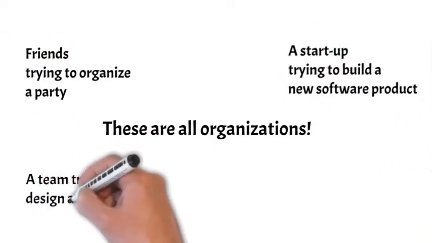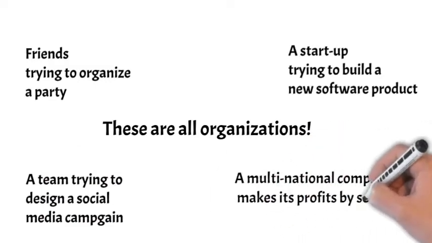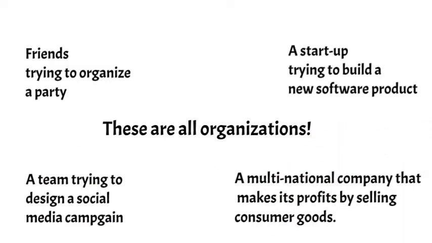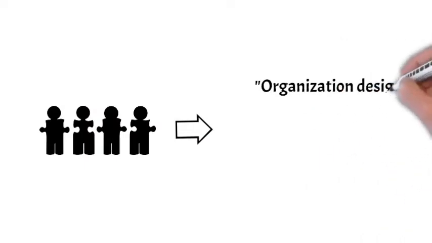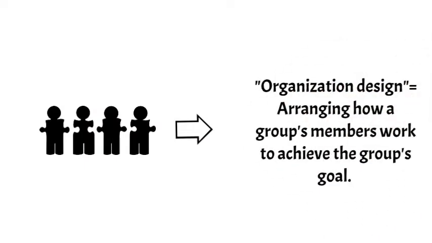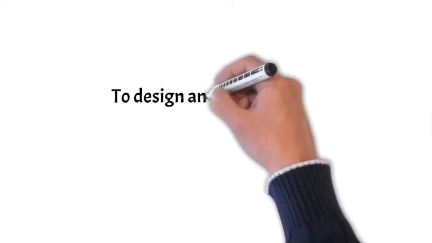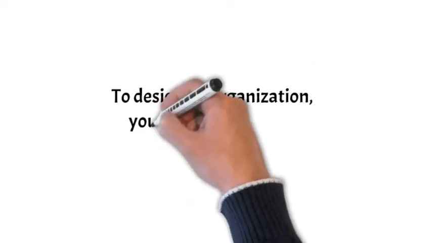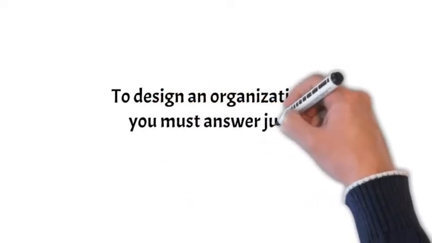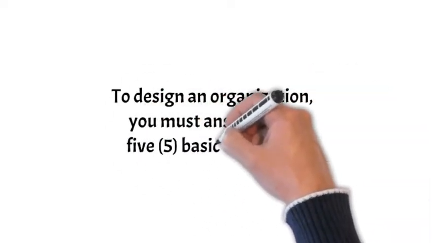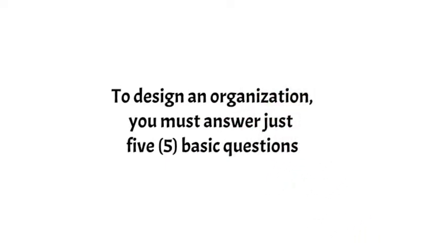These are all organizations. I am sure you can think of many, many more. Arranging how a group's members work to achieve the group's goal is organization design. I am sure you have heard about how complex designing an organization is, with terms like structure, process, incentives, reporting, dotted lines, etc. But actually, organization design, at its core, is just about answering 5 questions. Not 4, not 6, just 5.